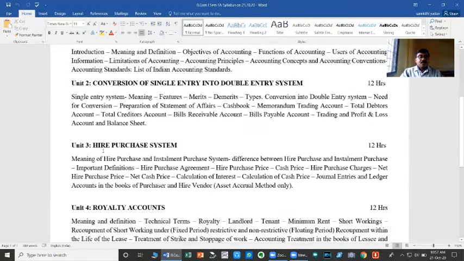Next, the third chapter or the third unit prescribed for you is hire purchase system and installment purchase system. Hire purchase and installment purchase are both clubbed together in this chapter. Purchase is nothing but taking of required goods and services from others by payment of consideration. That consideration is the purchase price to the purchaser, and the sales price to the seller.